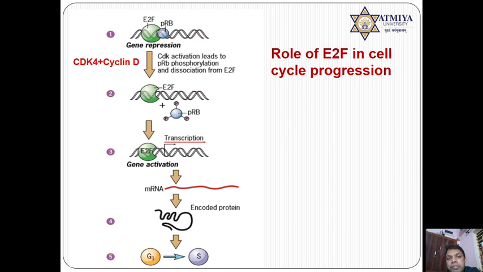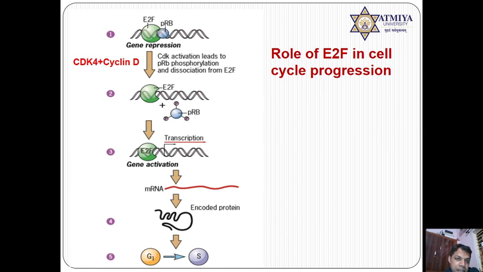Now, if the cell reaches the checkpoint and is going to cross the checkpoint, at that time the CDK4-cyclin D combination is activated. Now CDK4 and cyclin D are responsible for the activation of retinoblastoma. Now retinoblastoma is phosphorylated. This is inhibitory phosphorylation. They become separate.